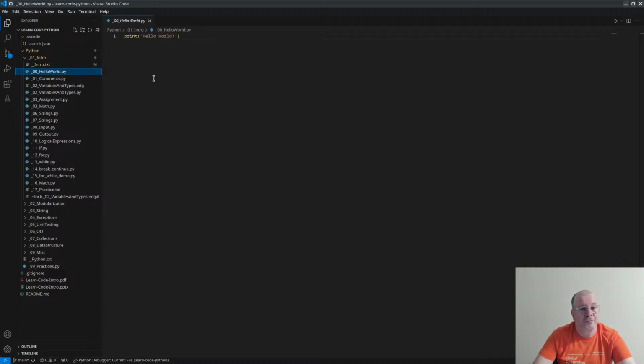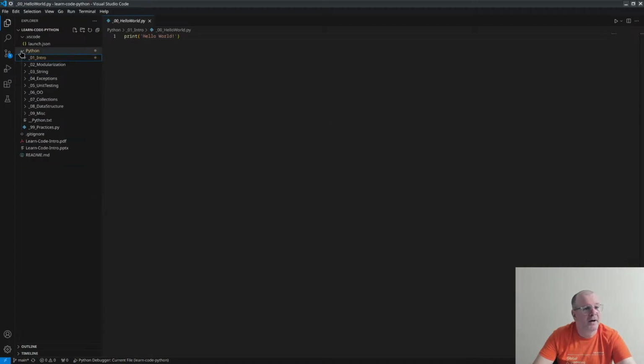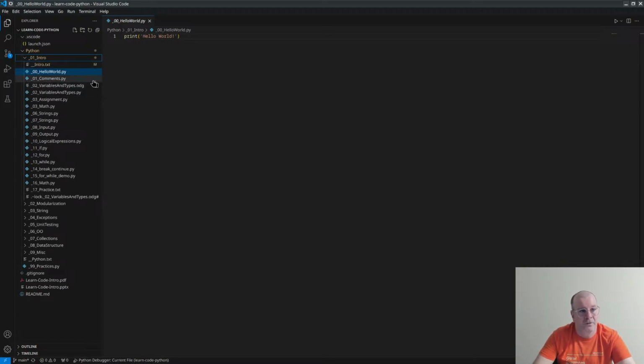And let's go to our first file. Every file inside this Python 01 intro folder, and all the other folders, is what we use in our classes. So the first program in Python, this is the file name, C_00_hello world.py. The extension py tells my operating system and my IDE that this is a Python program. This is very interesting because for every programming language, the first thing they do is teach you how to do the hello world. Python has the simplest hello world ever. It's just print hello world.